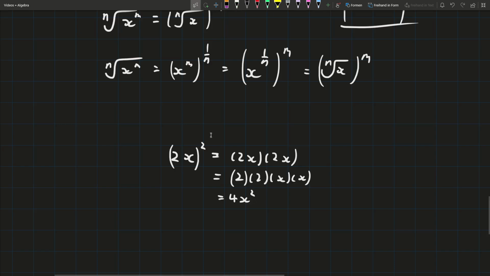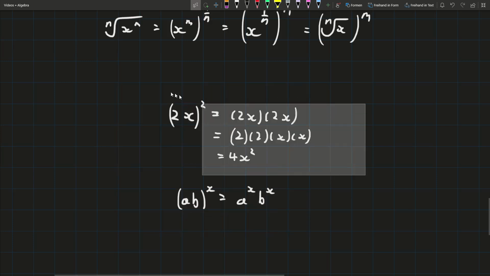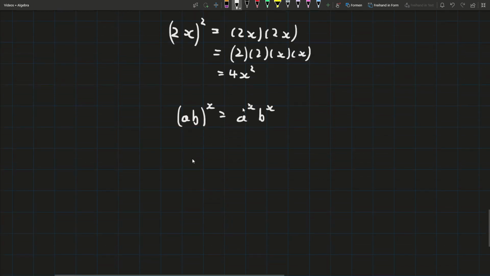So as you can see, if we have a product, we multiply both of them by the exponent, okay? So in general, if we have ab to the power of x, that's equal to a to the x, b to the x. And that's the rule, that's just what my teacher told me. If I understood this, I'd be able to remember it way easier. Now, using that same argument, what do you think a fraction a over b to the power of x should be?